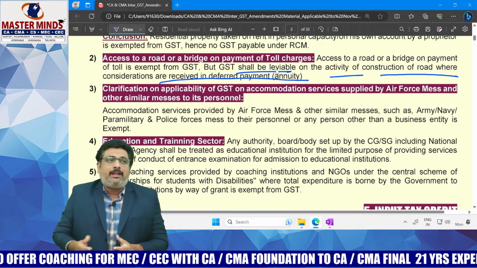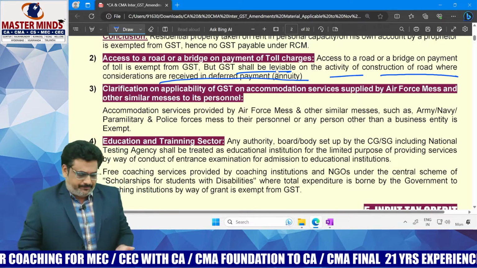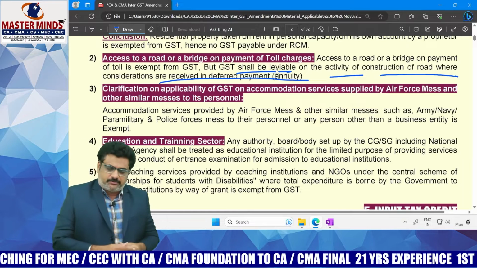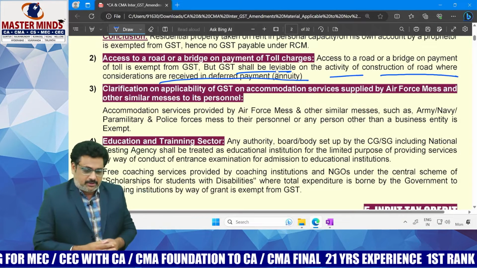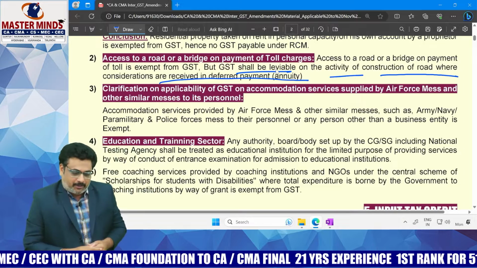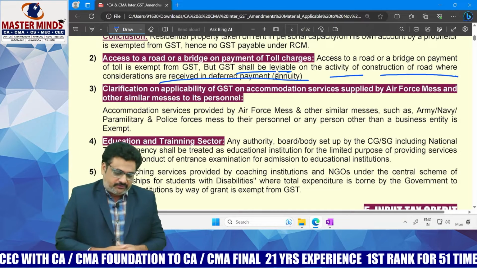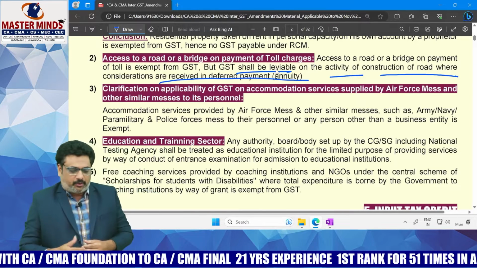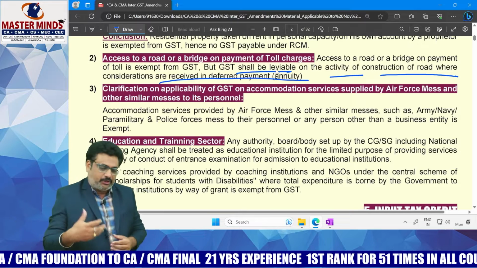In India, we have the Air Force mess, Army mess, Navy mess, and Paramilitary and Police Forces mess, which generally provide services to their personnel or officers.